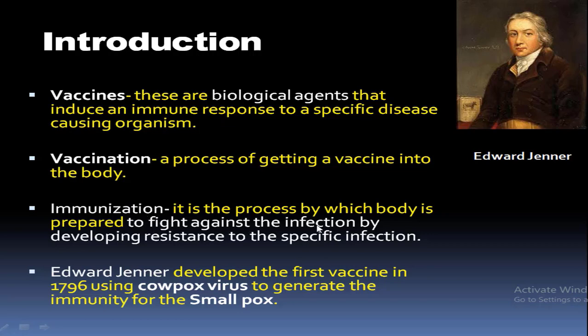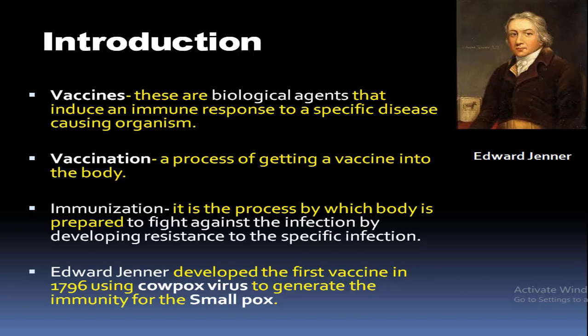Edward Jenner was the first who invented the vaccine, in 1796, using the cowpox virus or the vaccinia virus to generate antibodies, or immunity, for the smallpox virus. At that time, smallpox virus infection was one of the devastating infections which took around 4 lakh people's lives in 18th century Europe.